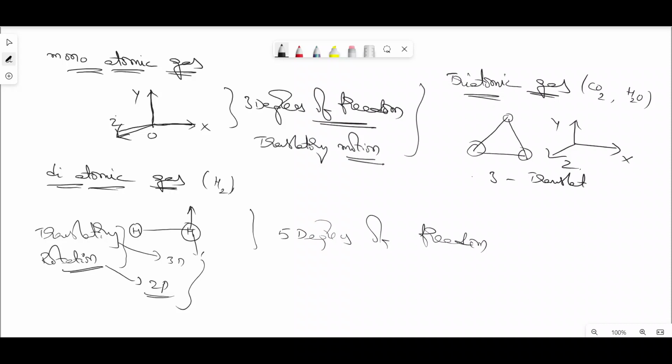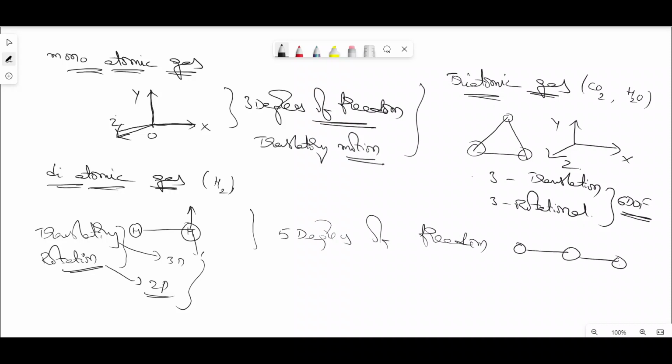So a triatomic molecule has 3 translational as well as 3 rotational, and based on that, a triatomic gas is having 6 degrees of freedom.